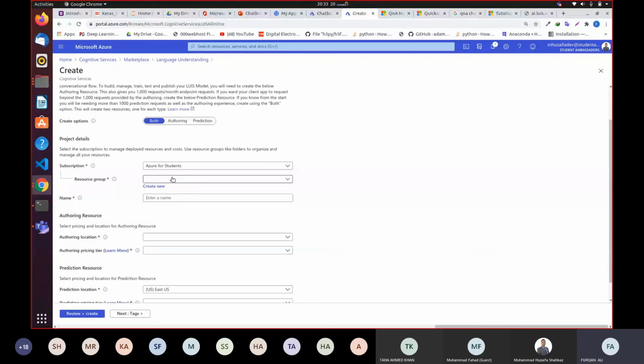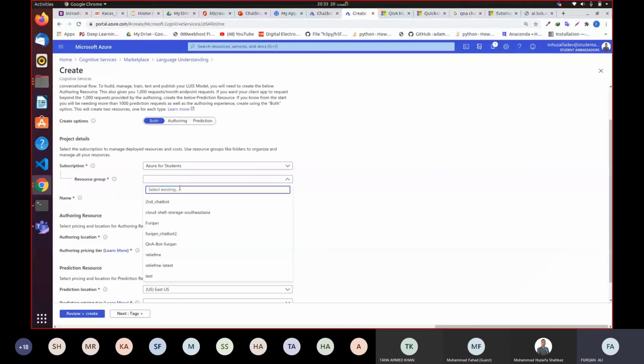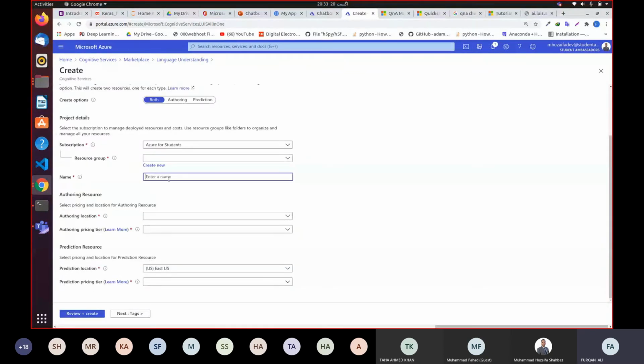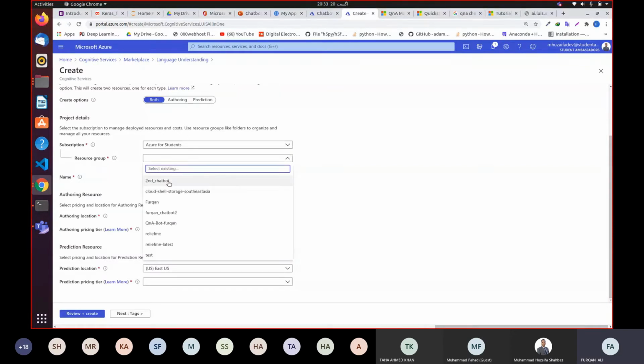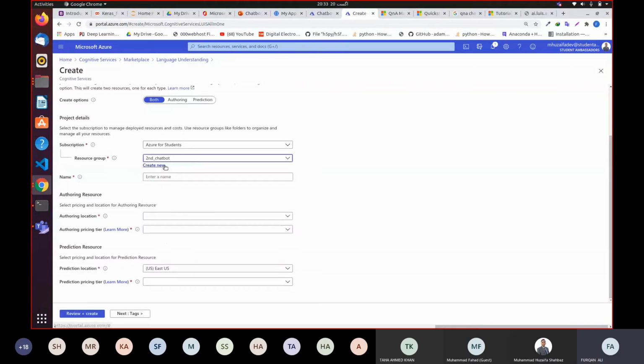You will choose your subscription. You will say resource group. I'm gonna say test bot this time. So I'm gonna create a new resource group, or I'm gonna choose an existing one. Let's say I created second chatbot, so I'm gonna choose this. I'm gonna use this resource group, which I had created previously in front of you. So I'm gonna type the name test bot.